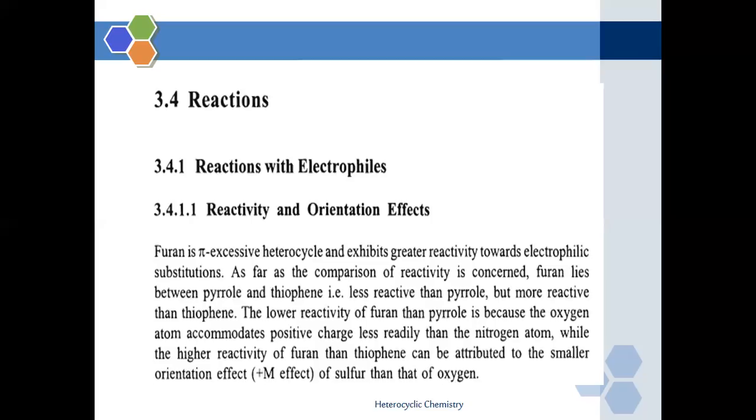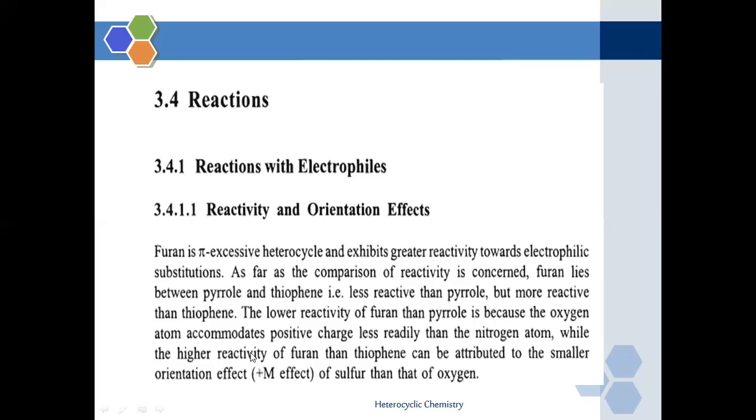The lower reactivity of furan than pyrrole is because of the presence of the oxygen atom, which will accommodate positive charge less readily than the nitrogen atom. So that's why furan is less reactive than pyrrole.